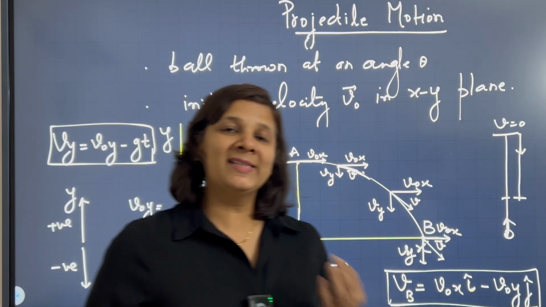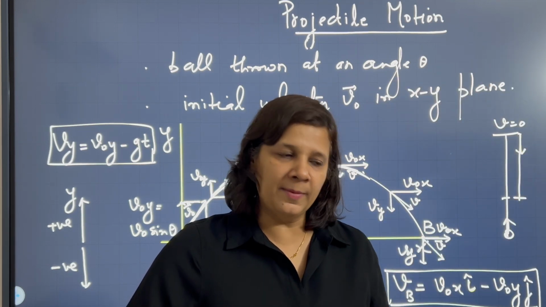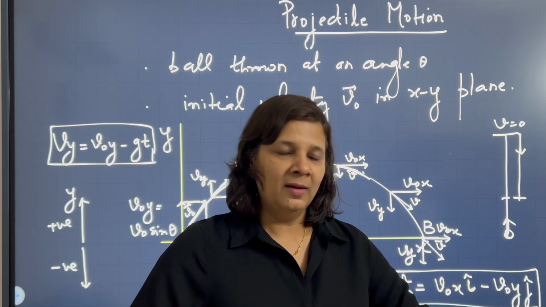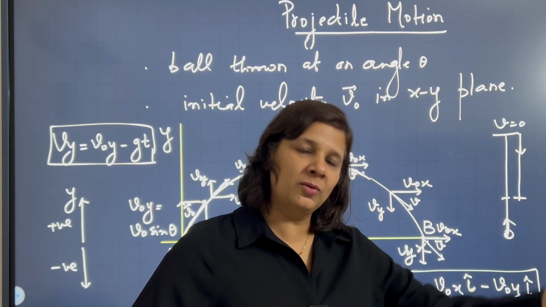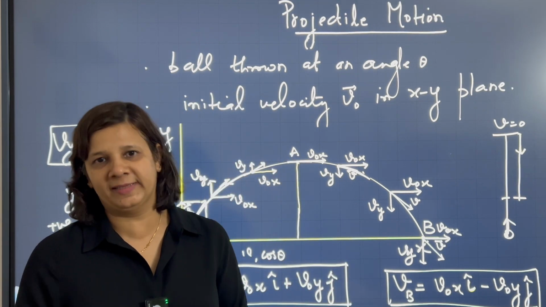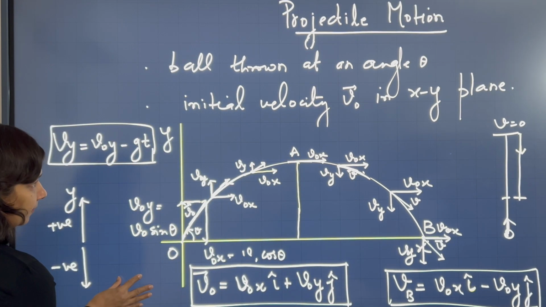Okay, and by trajectory I mean the shape of the path which the ball takes. So for example, if I switch on the sprinkler and the water is coming out from the sprinkler, then the path or the shape of the path which the water will take. So basically I have to write y as a function of x. Okay, and how do I do that? That is very, very simple.